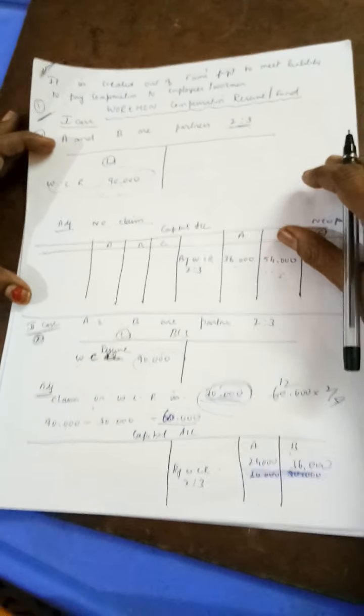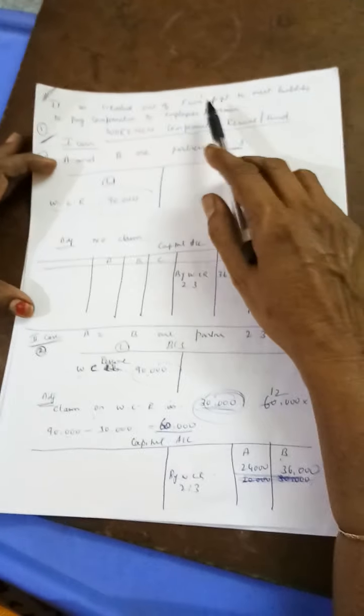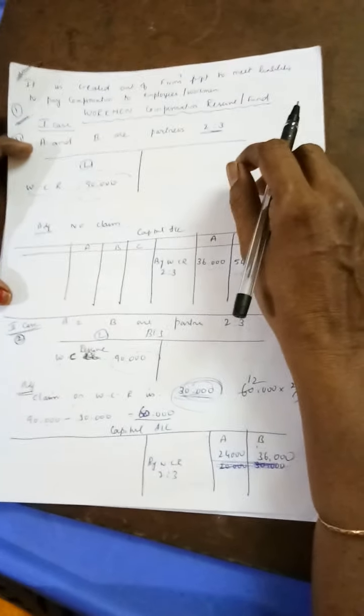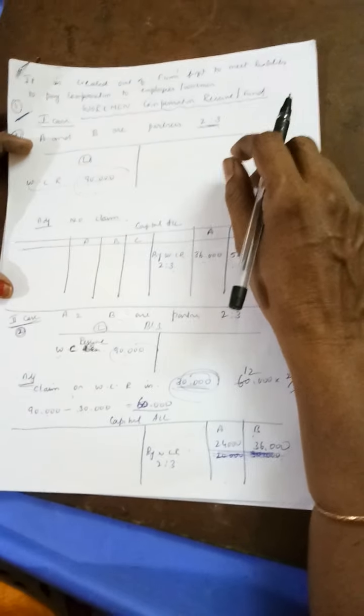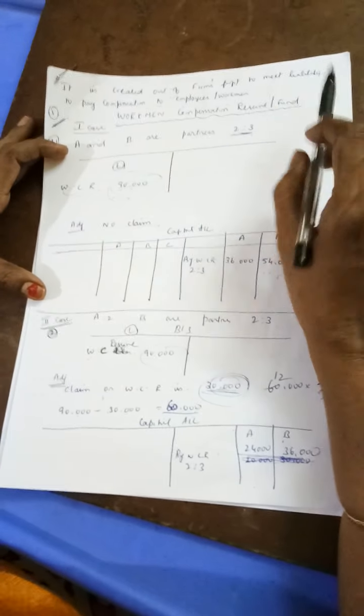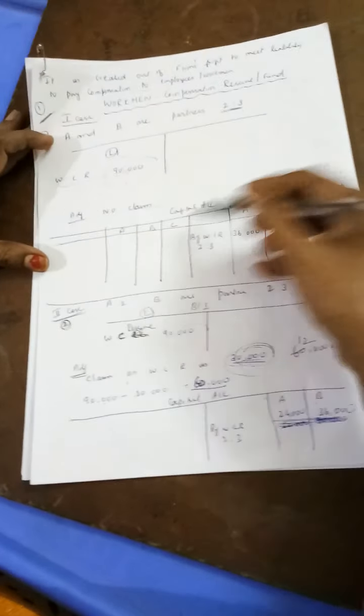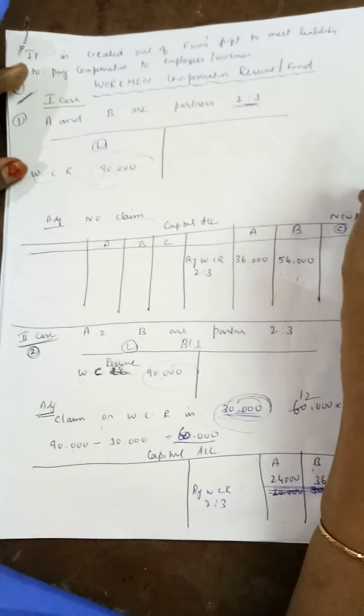Workman compensation reserve is created out of the firm's profit to meet the liability to pay compensation to an employee or workman. If they get hurt, they will be given an amount from this reserve. Now we'll see how you are going to do it in your accounts.